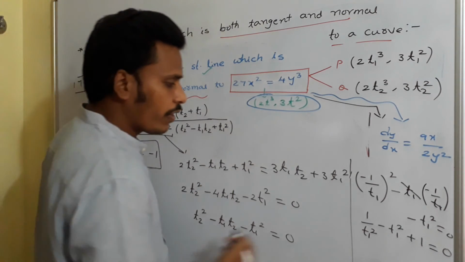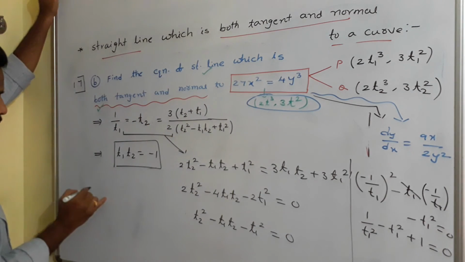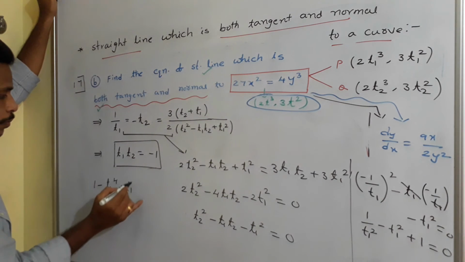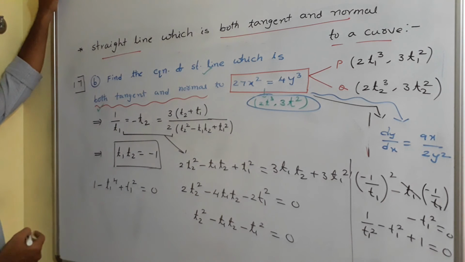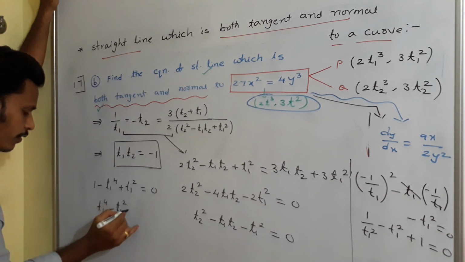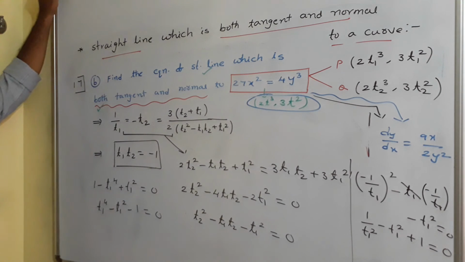If I multiply everything with t1 square, 1 minus t1 power 4 plus t1 square is equals to 0. Or otherwise t1 power 4 minus t1 square minus 1 is equals to 0. See, from there we need to get the value of t1. You just think once.